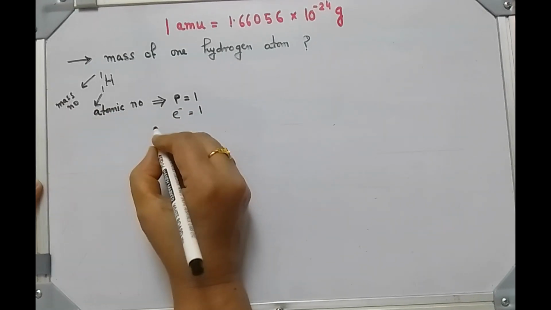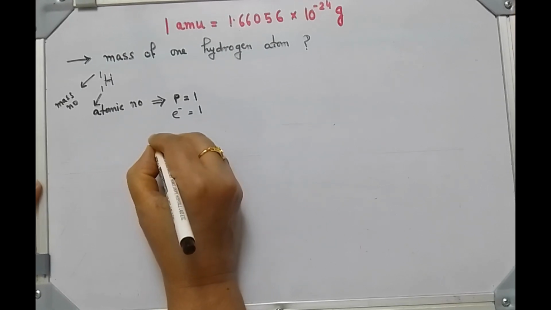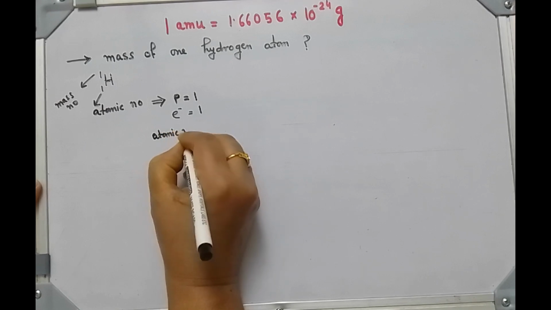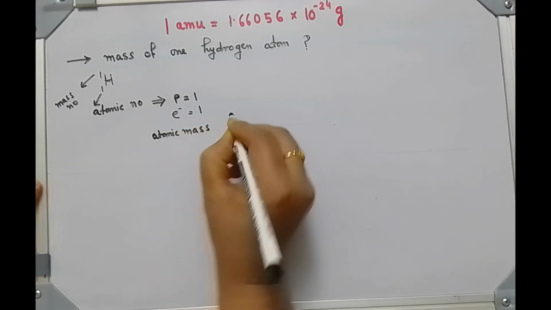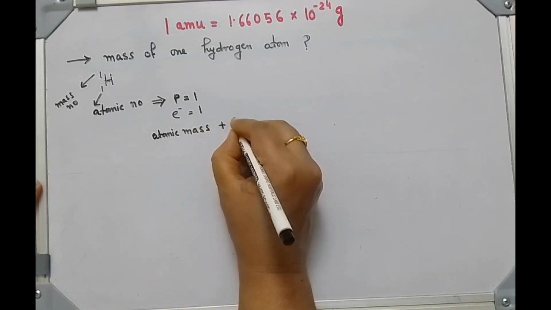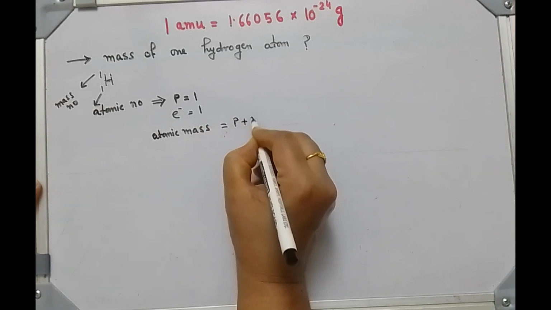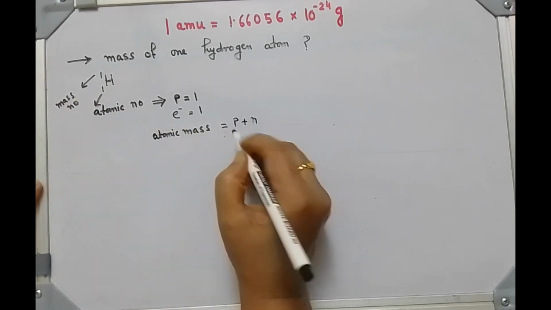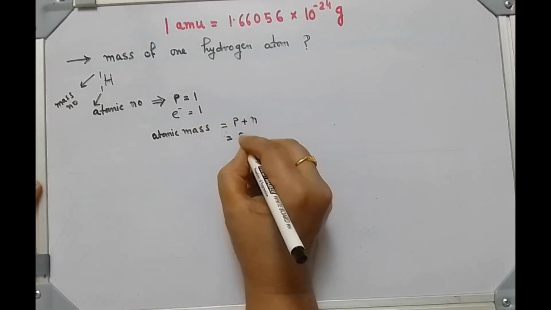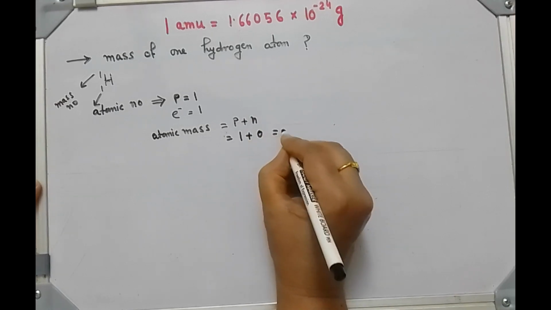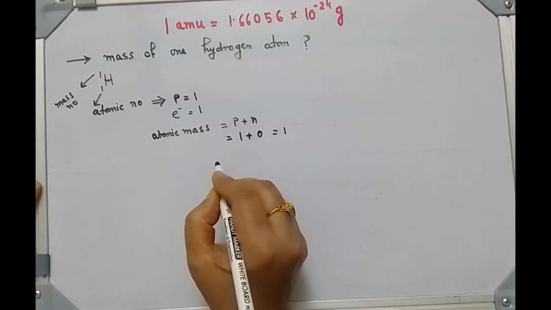And the mass number is equal to the number of protons plus neutrons. Since it is 1, the proton is already 1 and the neutron number is 0. That way it comes to 1.